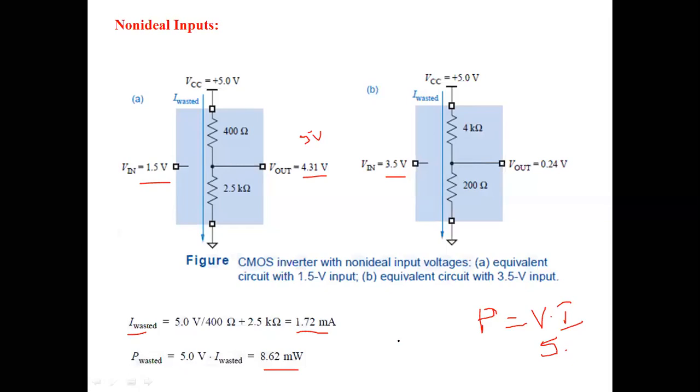Roughly the wasted power in the case of 4.35 volts is 5 milliwatts here. So unnecessarily the power is being wasted in these cases because of the non-ideal inputs of 1.5 volts and 3.5 volts.